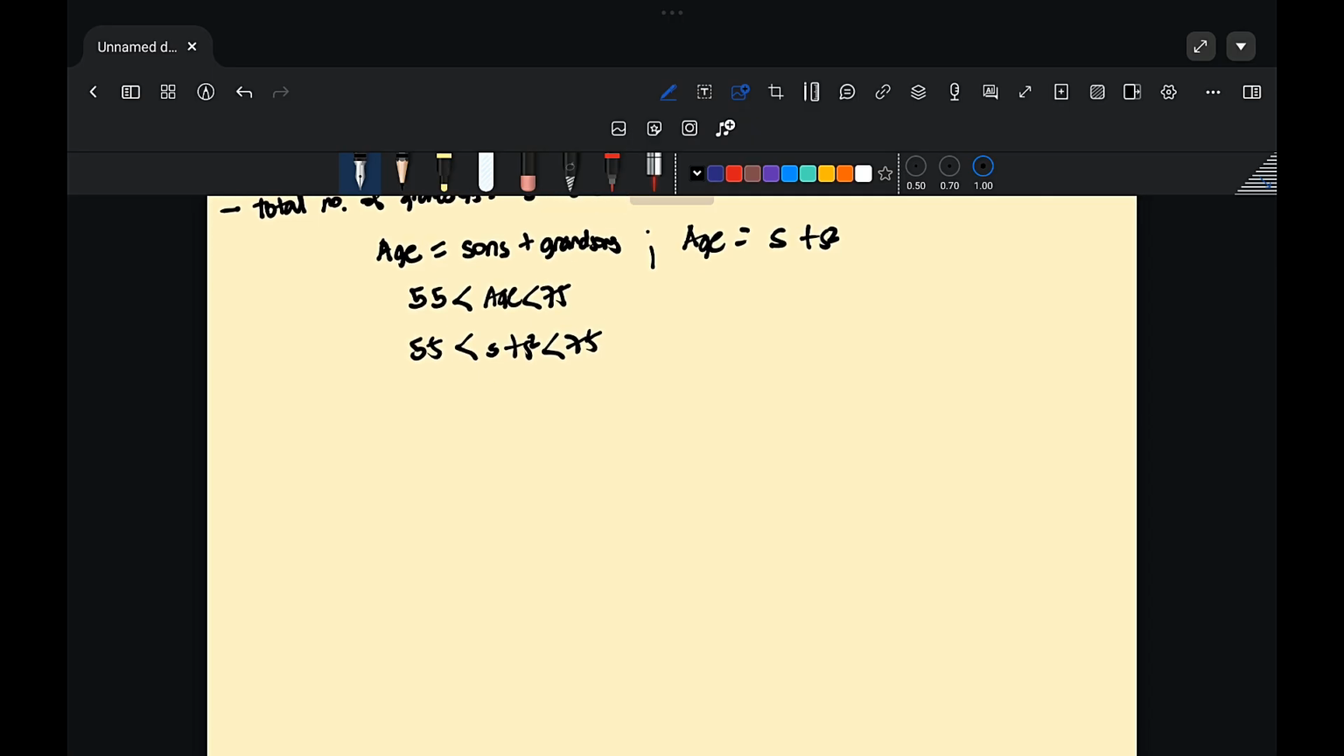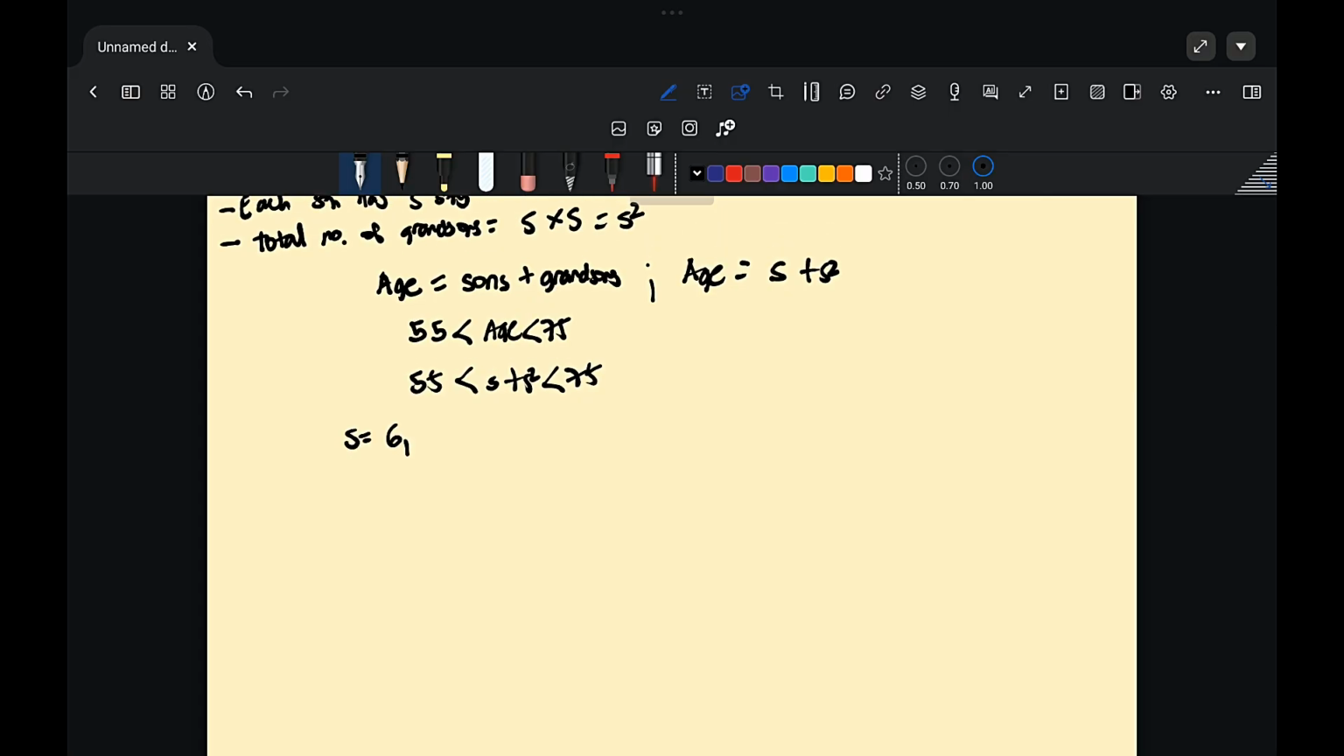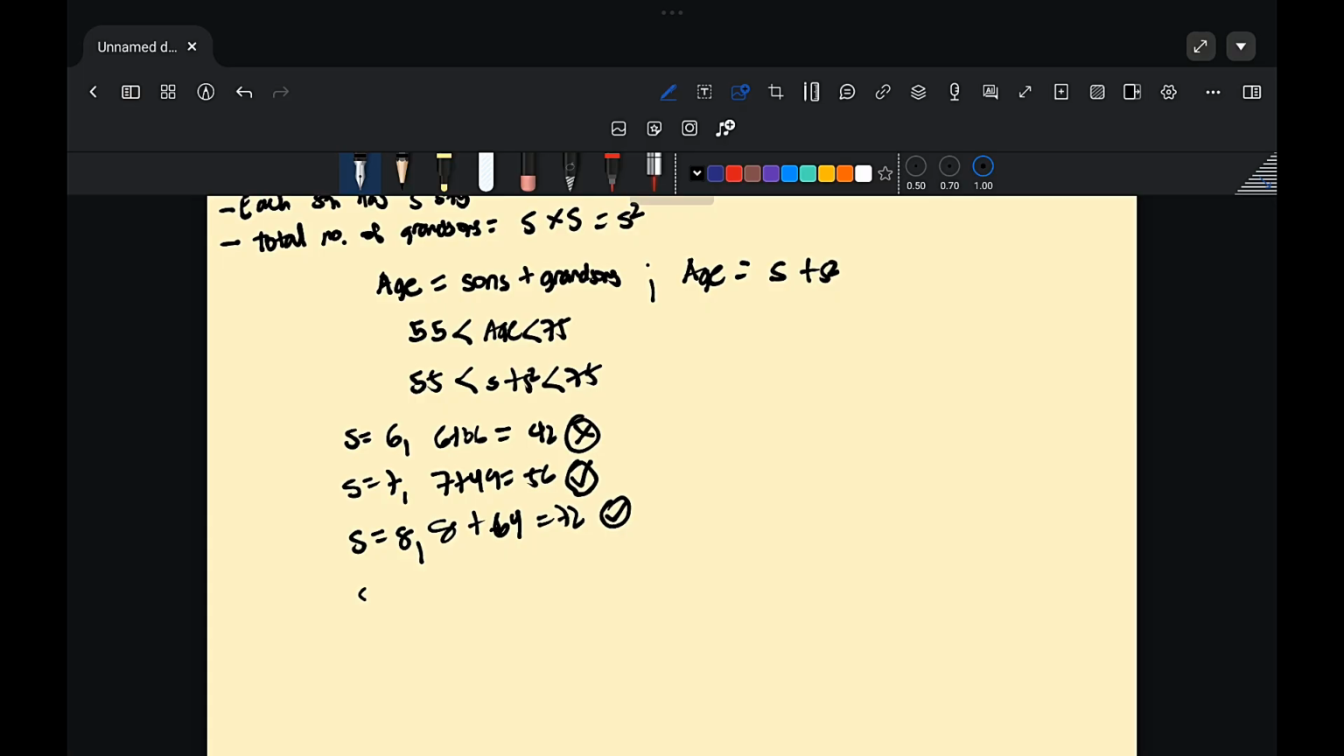Then let us test some reasonable integers. So if S is equal to 6, then we have 6 plus 36, which is 42, which is not in the range. If S is equal to 7, we have 7 plus 49, which is 56, which is in the range. If S is equal to 8, which is 8 plus 64, which is 72, which is in the range. If S is equal to 9, then 9 plus 81, which is equal to 90, which is too large, so not in the range. So we have two possible answers for this one.